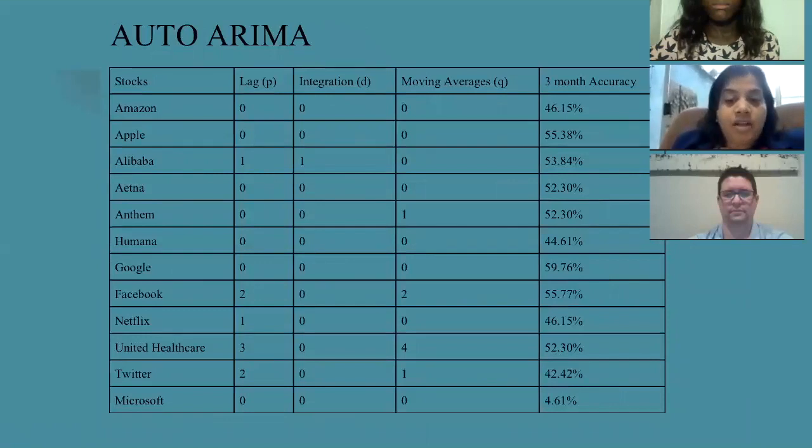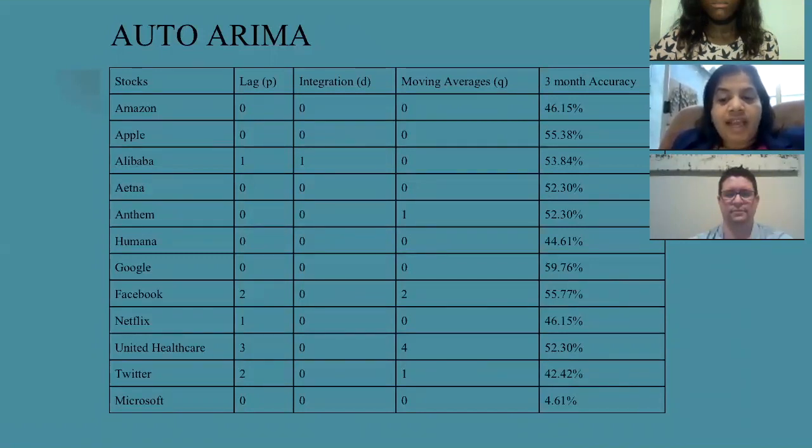The ARIMA model is a time series model that was used to see how the stock prices from the previous day affect the closing stock prices of the next day. By using an ARIMA model, we were able to calculate which was the best model to give us the most accurate prediction. If we can predict stock prices with 50% accuracy, we are better than guessing the price by chance.